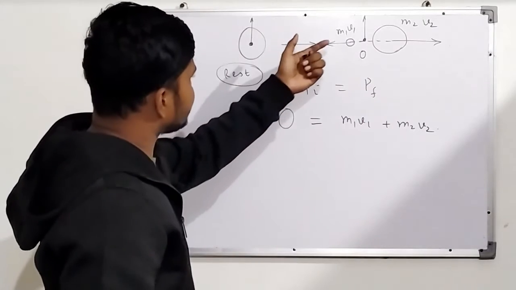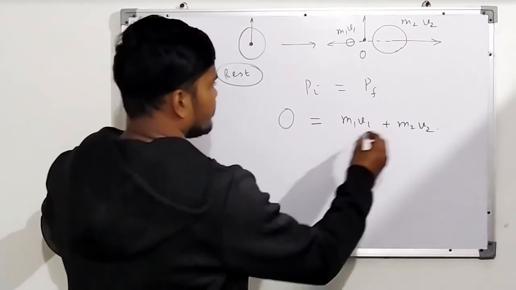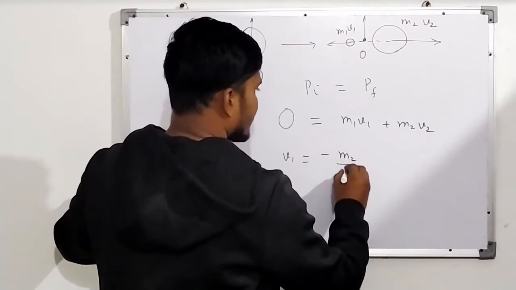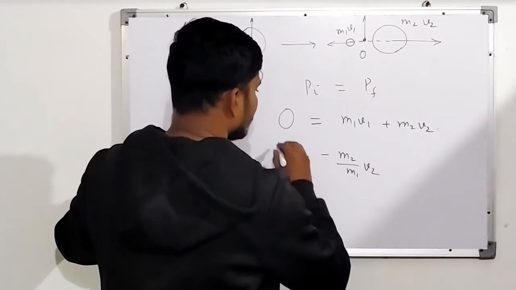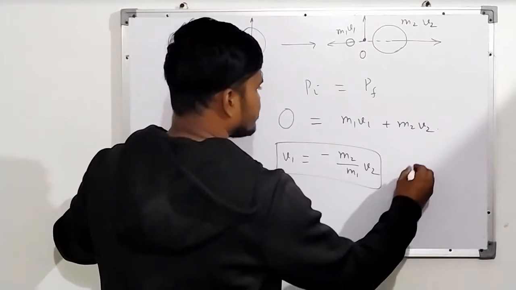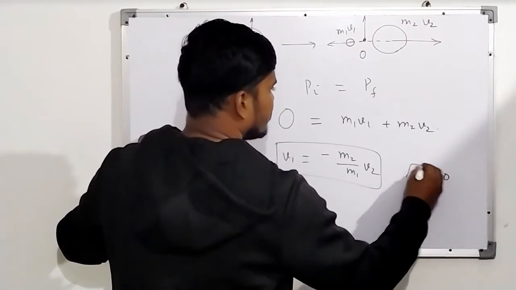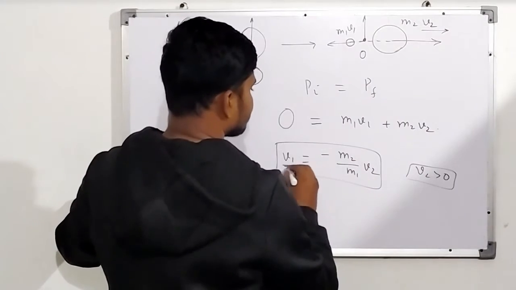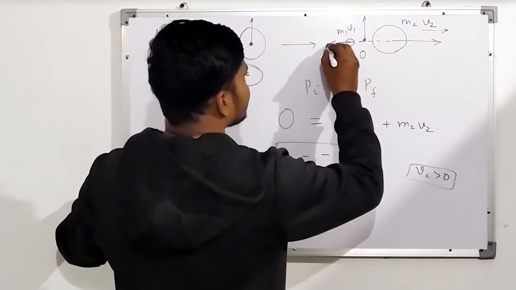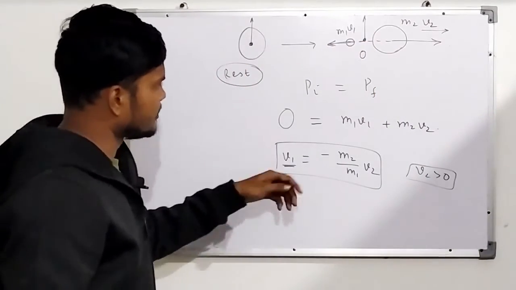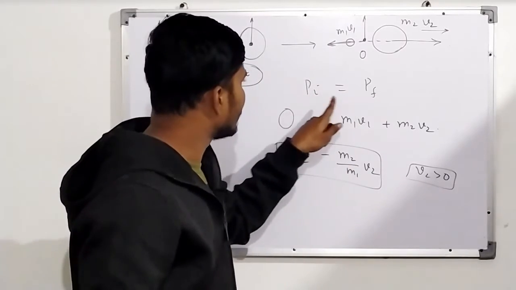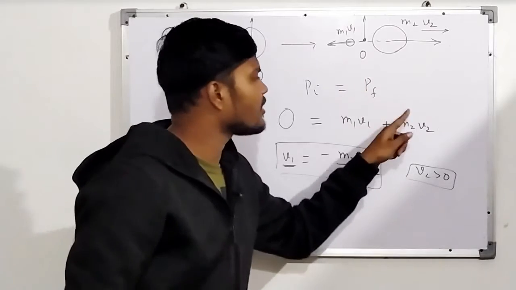I want to understand what your v1 is. It tells me that v1 is equal to minus m2 over m1 times v2. If v2 is positive, meaning the velocity is in the positive direction, then obviously v1 is in the negative direction, and your initial momentum is equal to the final momentum.